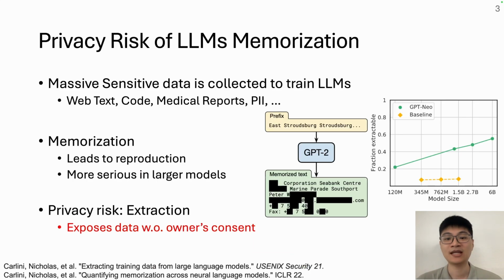Models memorize at training time and reproduce at inference time. When they do, training data is exposed without the owner's consent. That is a privacy breach, and it doesn't matter whether the content is sensitive. Any reproduction without consent is a breach. Prior work shows the risk of memorization, and the bigger the model, the more it memorizes. Training data extraction is how we measure the risk: give the model a training prefix and see whether it hands back the training suffix.